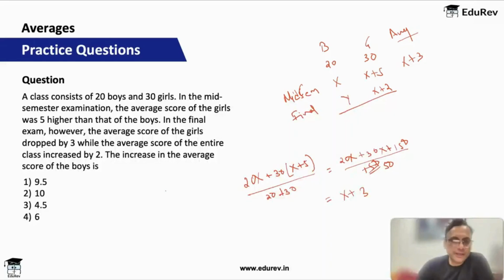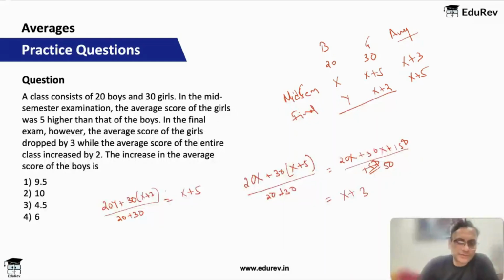Okay. In the final, the average score of the entire class increased by 2. That means it became x plus 5. Okay. So let's compare similarly for the final, assuming boys had an average score of y. So we'll have 20y plus 30 into x plus 2 upon 20 plus 30 is equal to x plus 5, right?